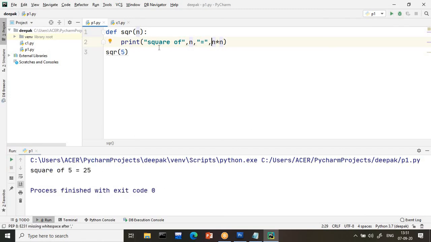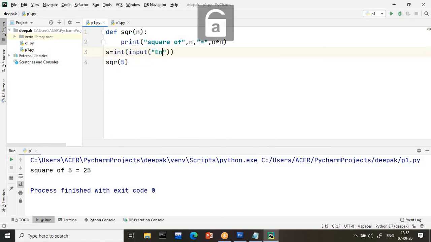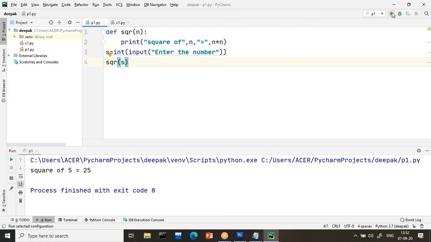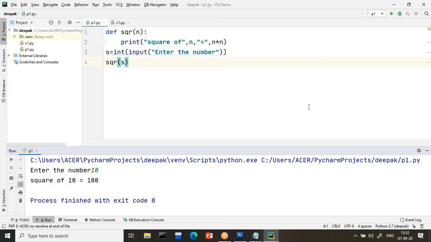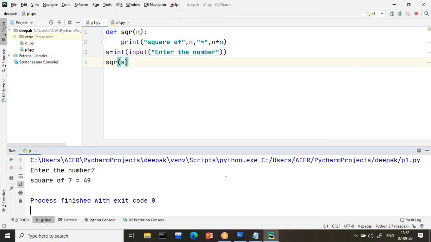If you want to read from the keyboard, I can read x is equals to int input, enter the number, and pass this x value to the function. Now see, I give 10, so 10 square will be printed. If I give 7, 7 square will be printed.